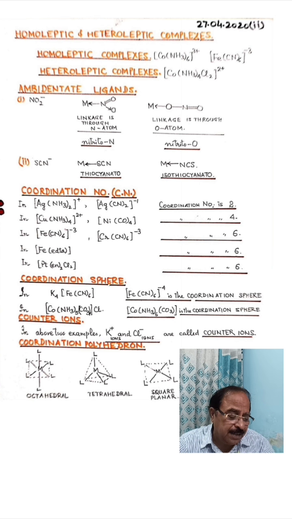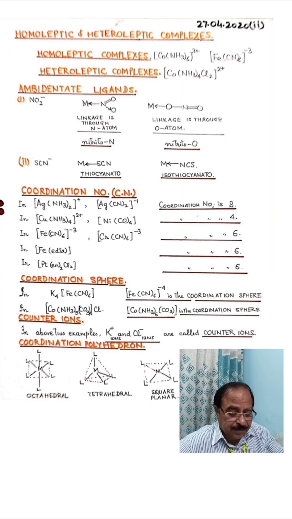Now in the second pair of examples, I have taken two examples. One is copper cation and another is nickel complex. In the cationic complex of copper, 4 ammonia molecules are bonded to the copper cation. Similarly, in the second complex, 4 carbonyl groups are ligated with the nickel atom.